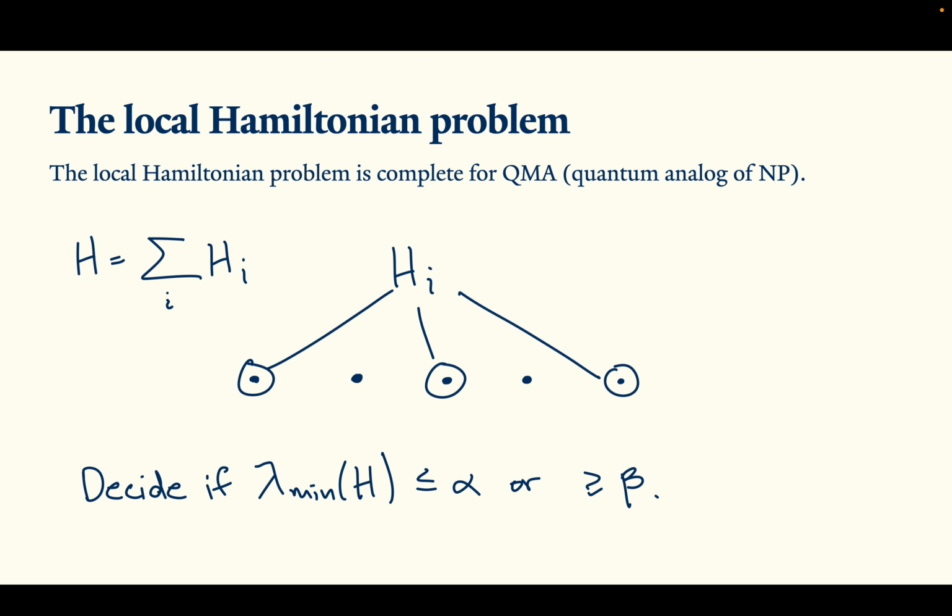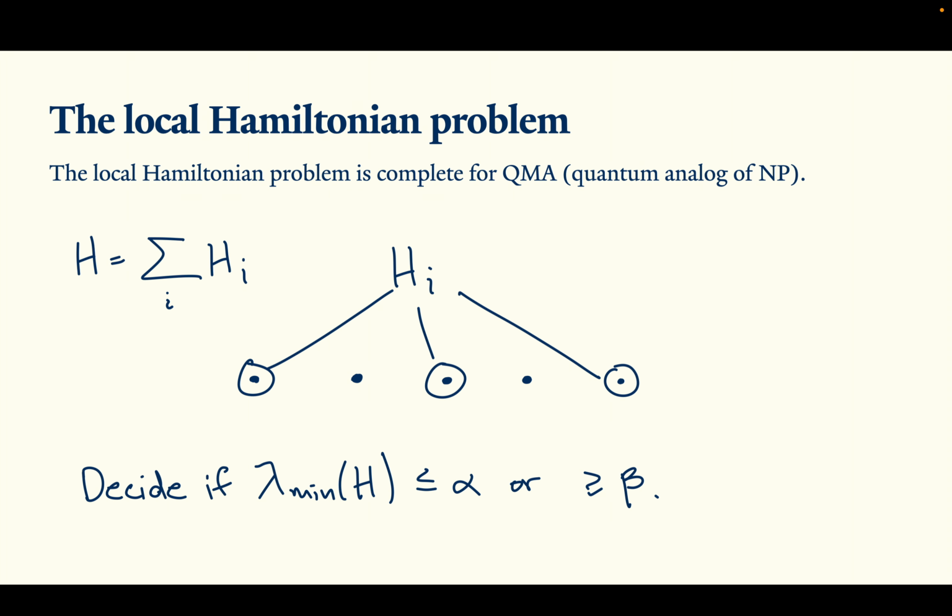Now, the local Hamiltonian problem is QMA complete, meaning that any efficient quantum verification algorithm can be reduced to the problem of checking the ground energy of a local Hamiltonian. One way to think of the local Hamiltonian problem is as a quantum analog of a constraint satisfaction problem, a family of problems that's known to be NP complete. But we believe that the local Hamiltonian problem should be strictly harder than any constraint satisfaction problem because it's quantum. It's complete for the class QMA, and we think that QMA should be strictly bigger than NP.